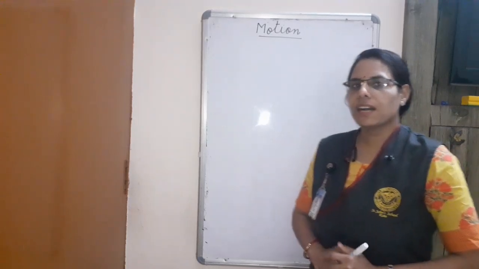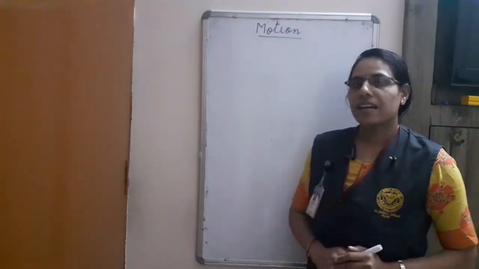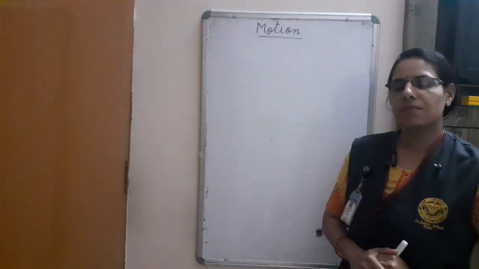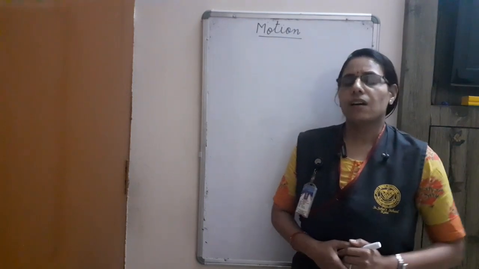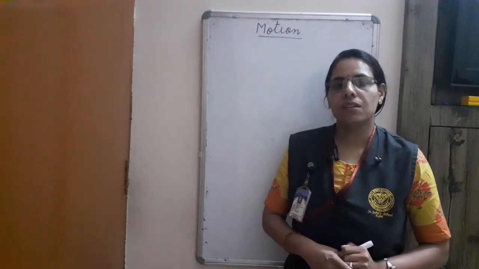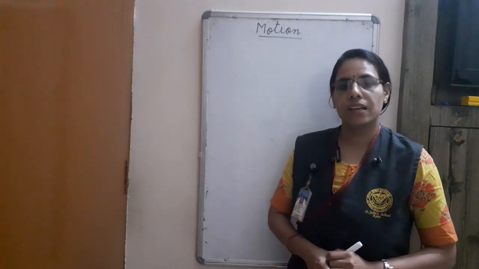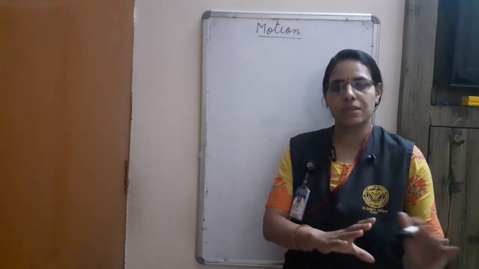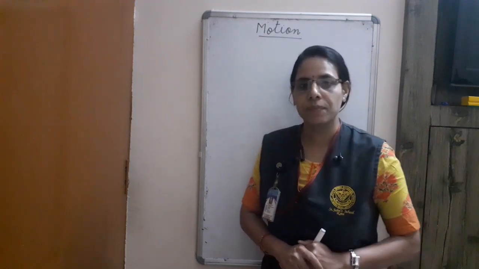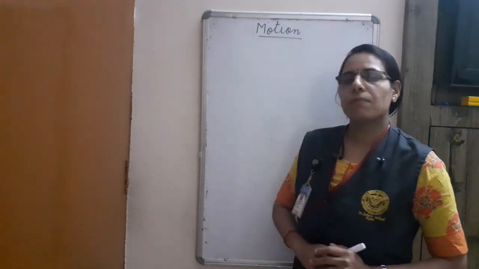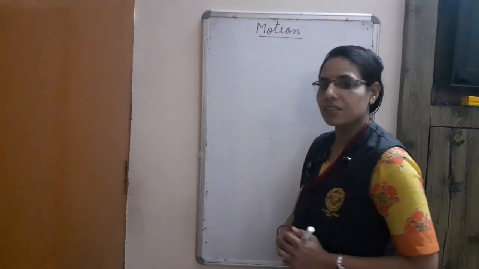Now, today we are starting class 9th physics first chapter, that is motion. Motion means movement. A body is said to be in motion when its position changes with respect to time, surrounding and some reference point, some stationary point should be there. Before starting motion, we should be aware about some physical quantity in physics.